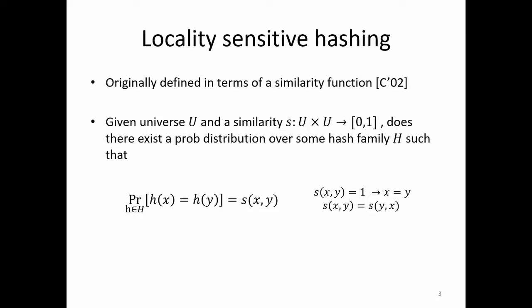This was originally the work of Moses Charikar, where he defined a locality sensitive hashing scheme to be something like this, which is the definition we first used: the probability that the hash function of x is equal to the hash function of y is equal to the similarity between x and y.